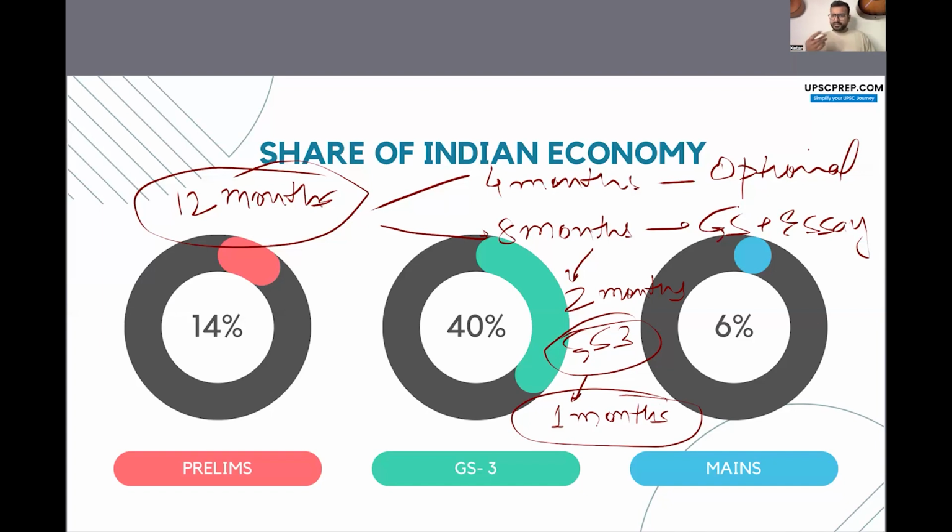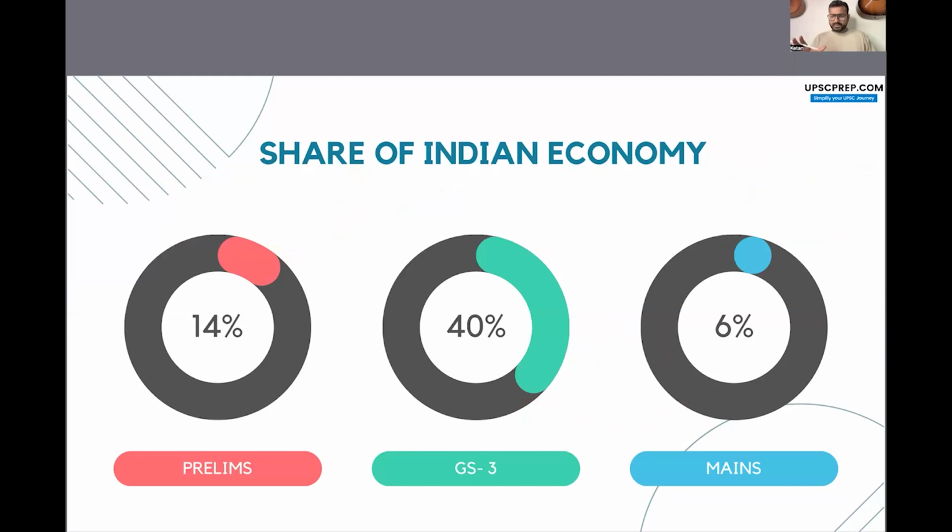So that is as per your convenience and as per your ability to understand Indian economy. But you should have some timeline decided कि इतने टाइम में हमें ये सब्जेक्ट कंप्लीट करना है.